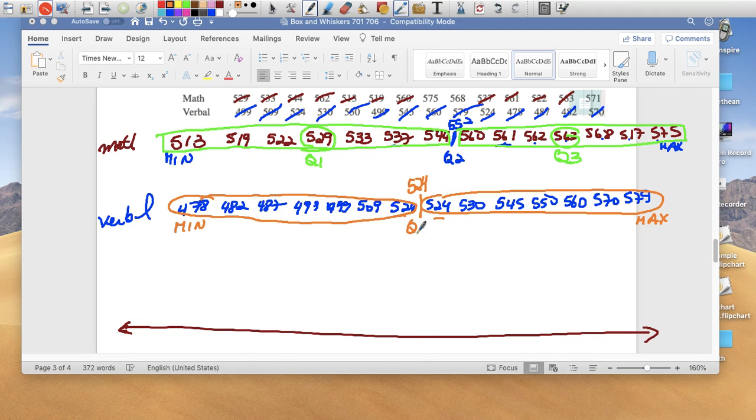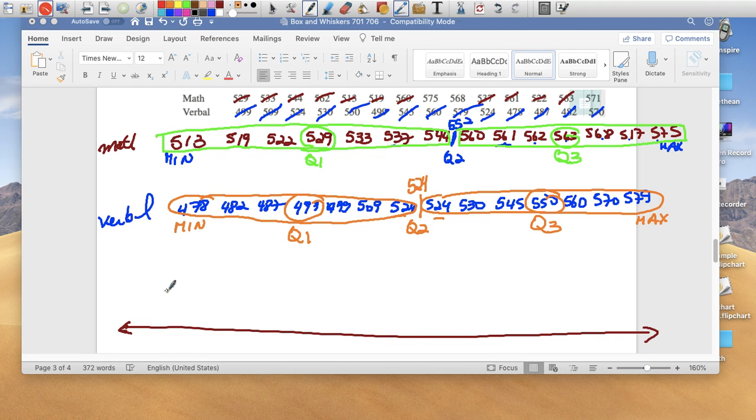Let me just label this as Q2. So again, this is easy because it has 7 numbers. 1, 2, 3, 4, 5, 6, 7. And 499 is our Q1. 1, 2, 3, 4, 5. And 550 is our Q3. So what they're asking you to do is create the box and whisker on the same number line.